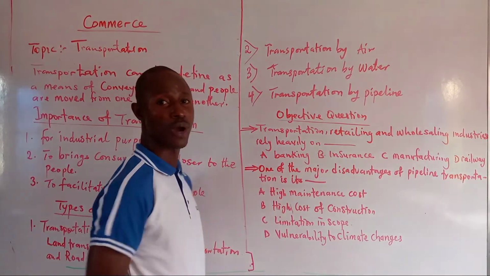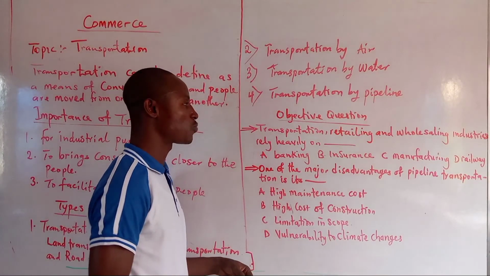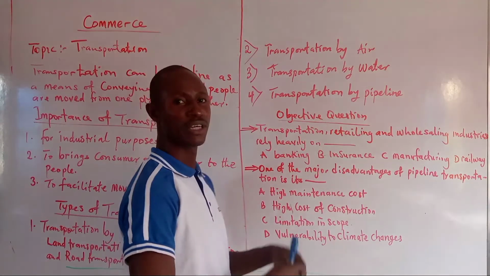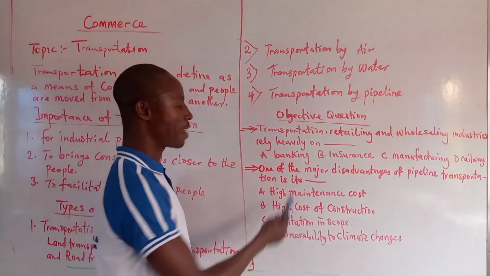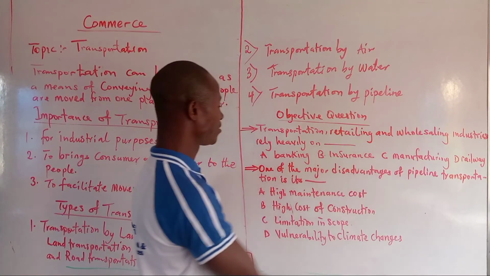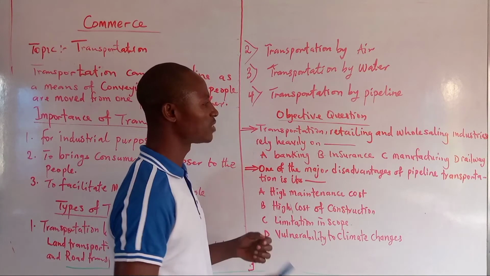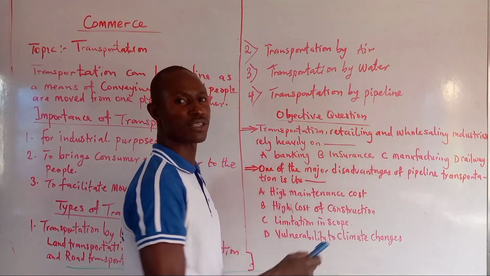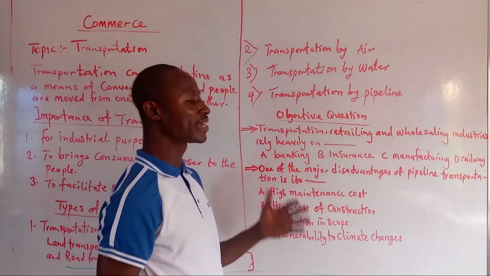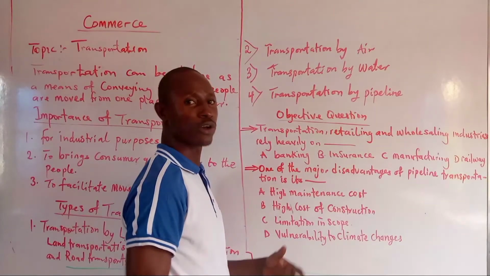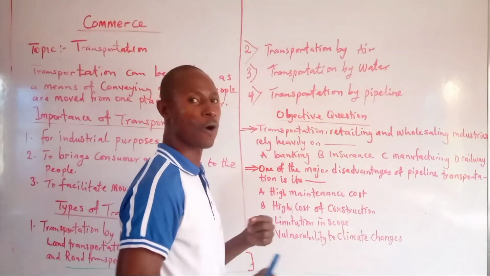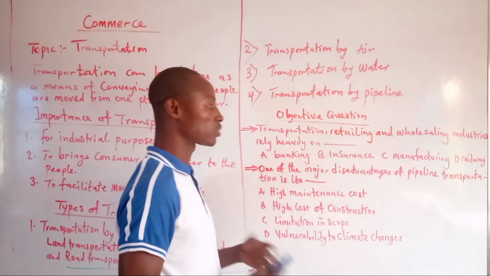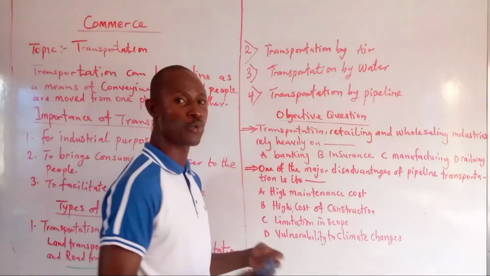I want us to quickly look at two questions under this topic. The transportation, retailing and warehousing industry rely heavily on which industry? The options are banking, insurance, manufacturing and railway. Transportation, retailing and warehousing rely on manufacturing, because it is the manufacturing company that converts raw materials or semi-finished products into the final product before transportation can take it to wherever the people desire it.